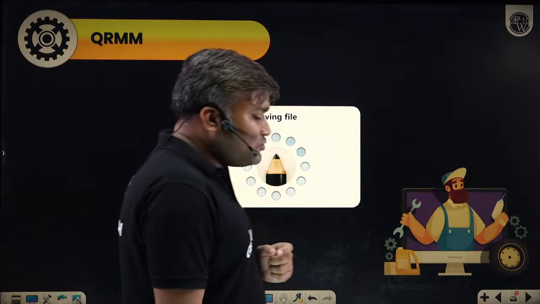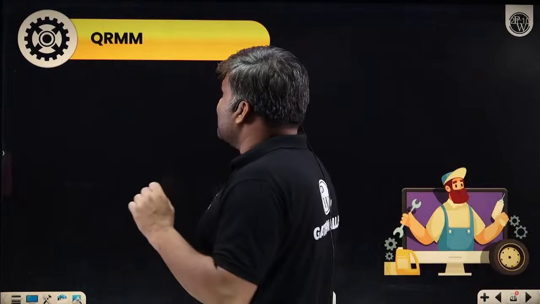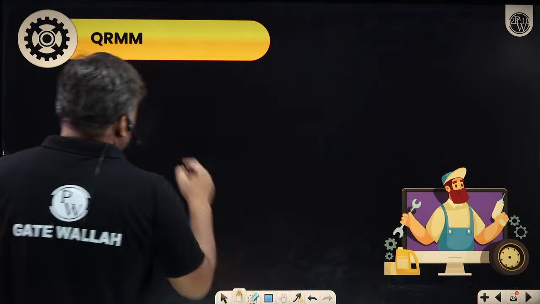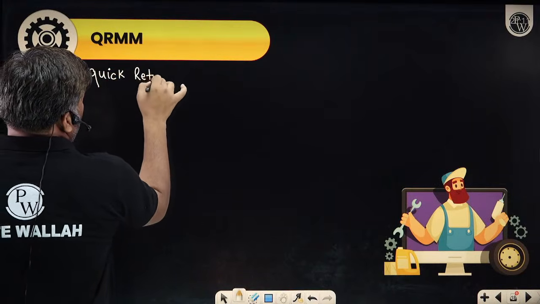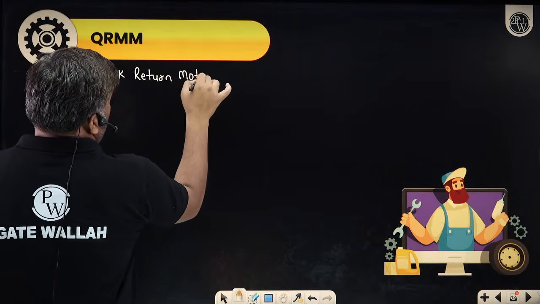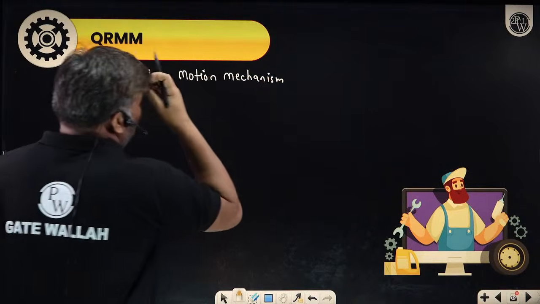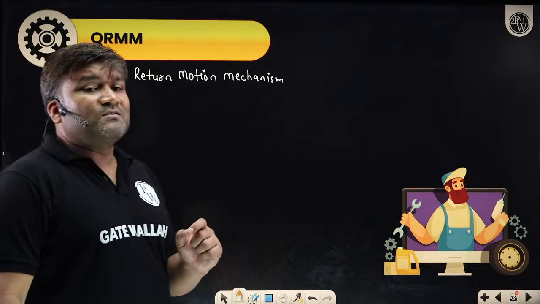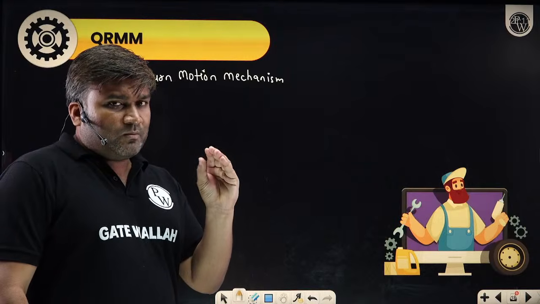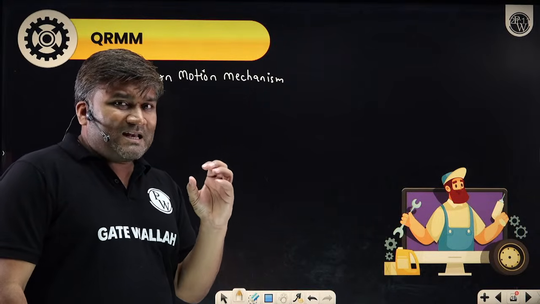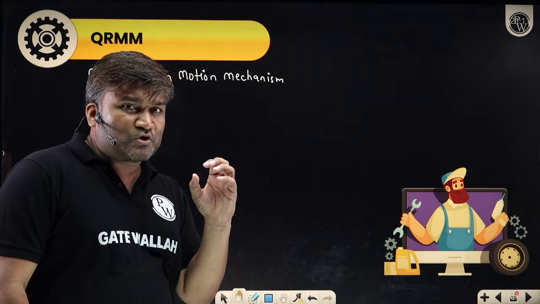Now coming to our next topic, quick return motion mechanism. From the name itself, it is very clear that this mechanism has something very special. Quick return. There are so many industrial situations where I need this kind of motion, where the machine has to do repeated type of motion.